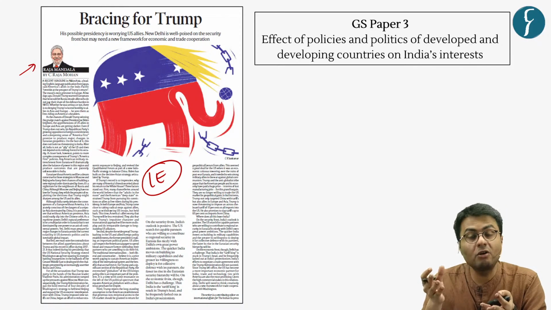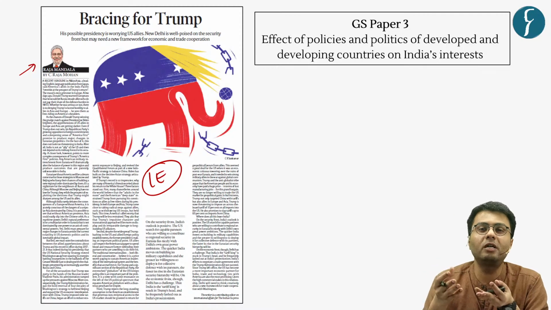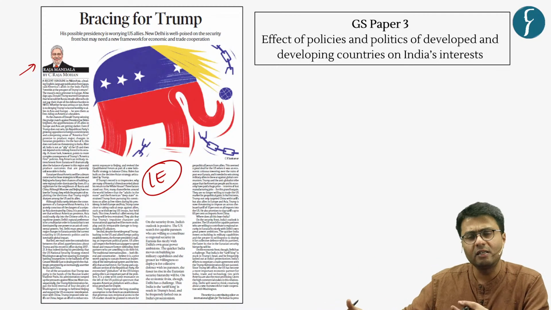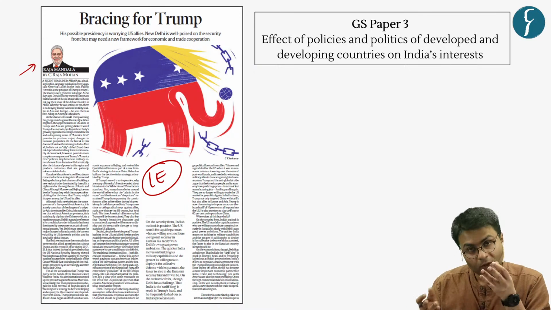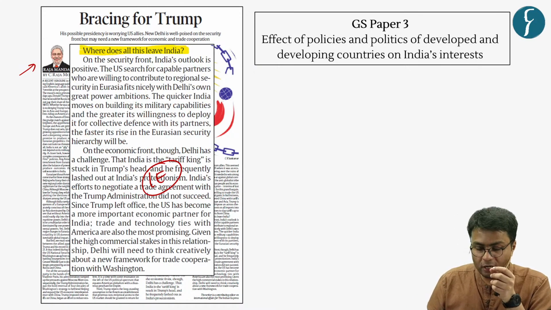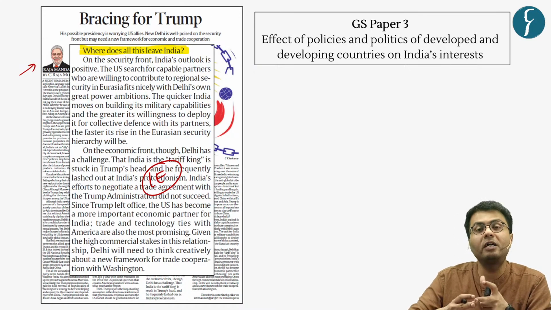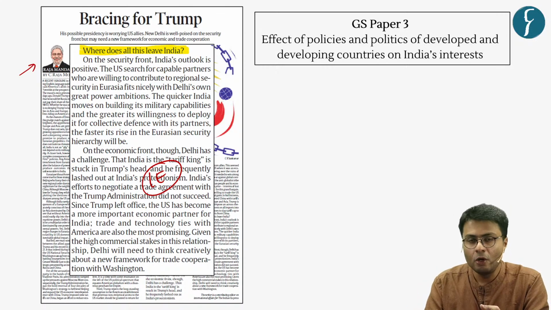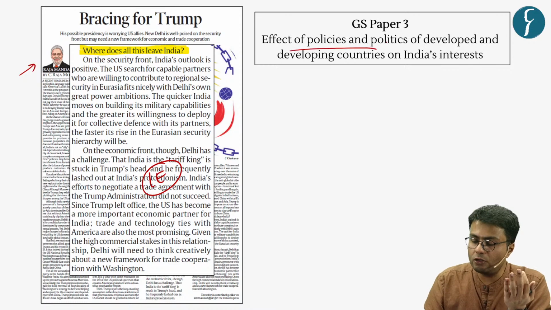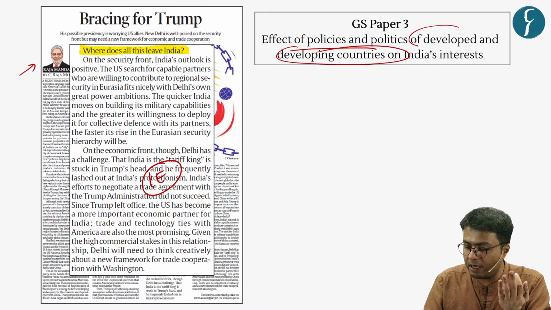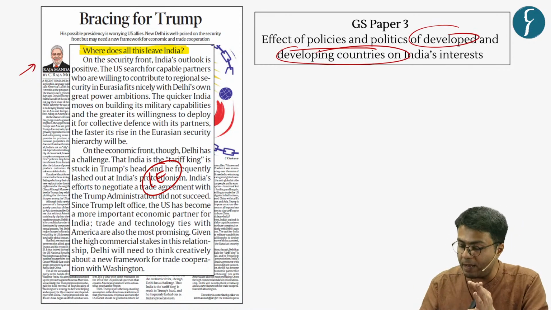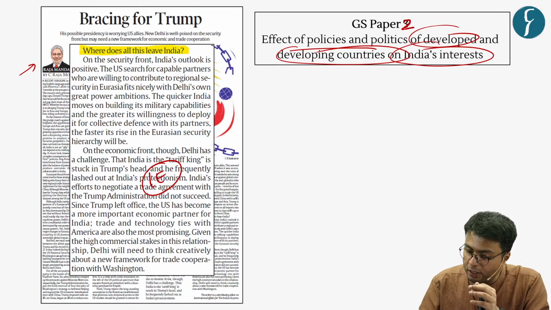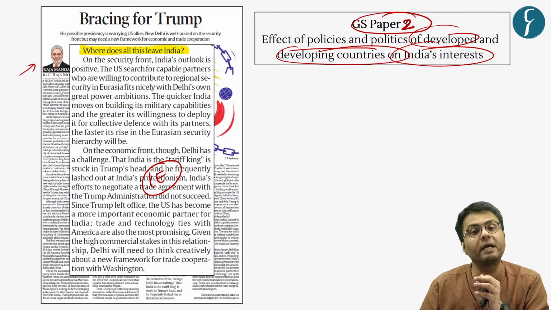But now you'll ask a question: how does domestic politics, especially that of the United States, affect India in general? For that, it is important to know that India is an important economic and strategic partner of the United States. So any changes in policies of developed countries and developing countries have a significant bearing on India's interest. Thereby, this is important from the GS paper 2 perspective.